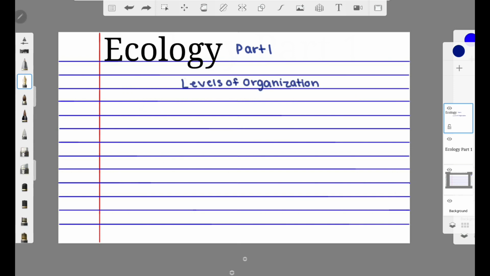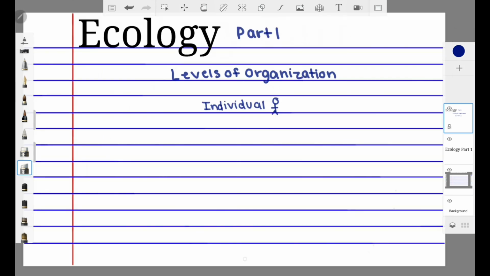Let's go over the many different levels of organization in ecology. First, you have your individual. That's just one organism of any random species. For example, we could have a human, a mouse, a bird, just one organism of any species. Now, from the individual, you go to population. It is a certain species that can breed and reproduce among itself. So that would be like a whole population of humans.